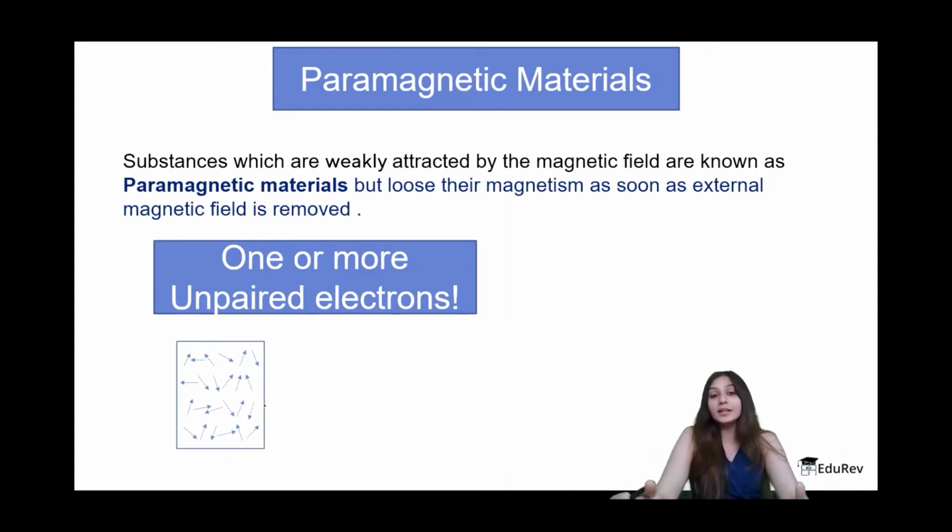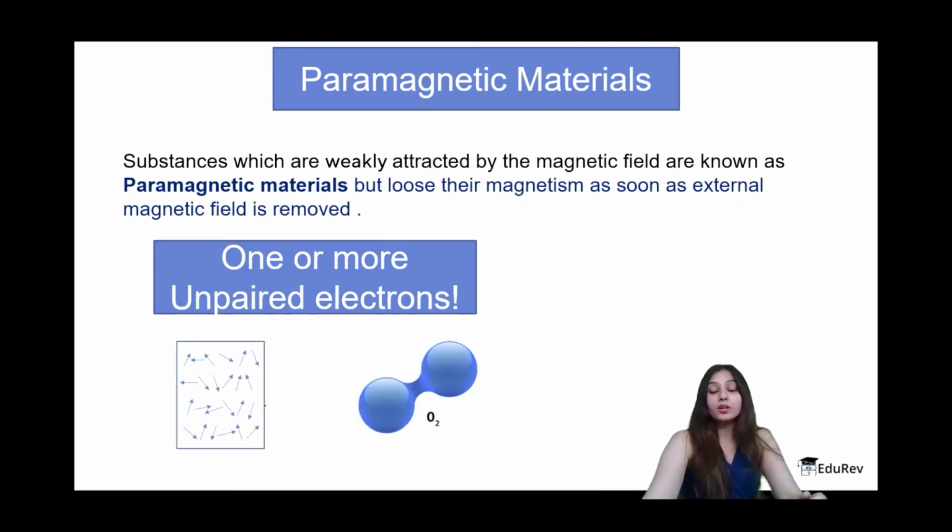But the main thing is that they will lose their magnetism as soon as the external magnetic field is removed, which is not the case with something we will see further. The paramagnetic substances will become magnetic as and when we apply an external magnetic field, but will lose the magnetism as and when we remove the external magnetic field. The most important example here is oxygen, and this is something we should know.